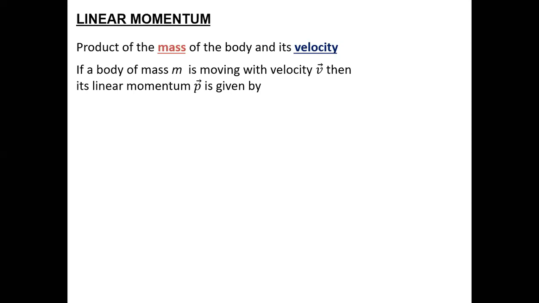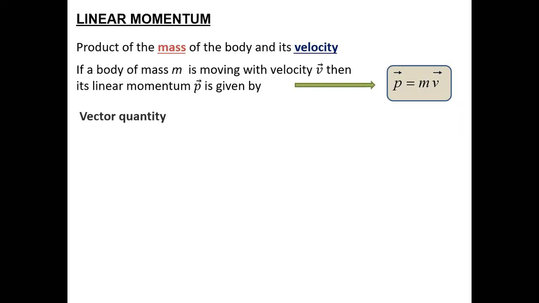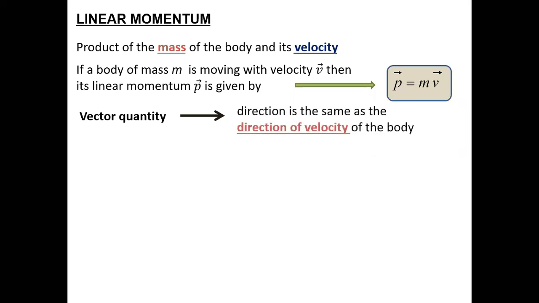Now since it is depending upon velocity, p is equal to mv, where m is a scalar multiple. So obviously if v is a vector, momentum will also become a vector. Now since it is a vector quantity, it will have a specific direction, and from the formula p equals mv, it means p is along the direction of the velocity of the body, because m becomes a scalar multiple in that case.